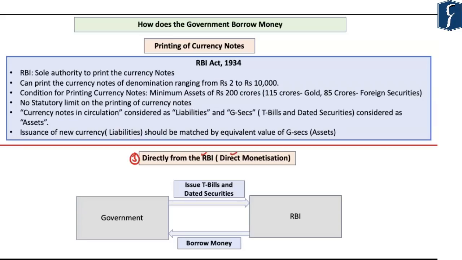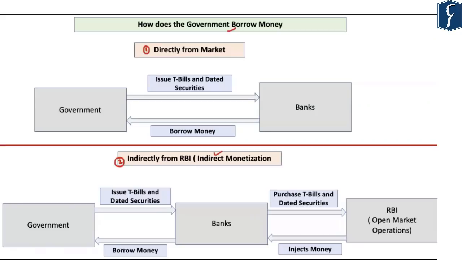Now, with respect to the first route, that is direct borrowing by the government from the market, in order to borrow the money from the market, that is from the banks and the financial institutions, the government can issue treasury bills and dated securities, which are referred to as government securities. Now, these government securities are auctioned by the Reserve Bank of India on behalf of the government of India. So, by issuing the treasury bills and the dated securities to the banks and financial institutions, the government can borrow money directly from the market.